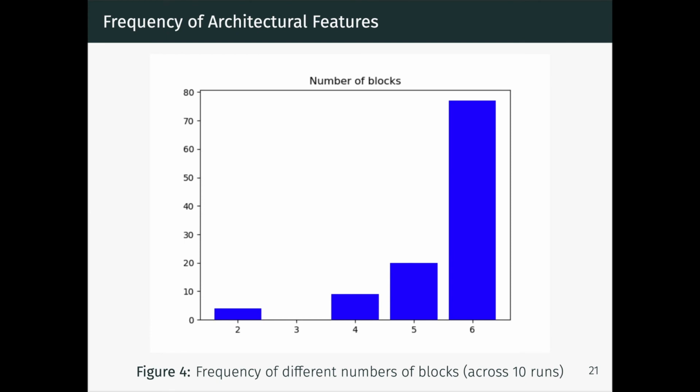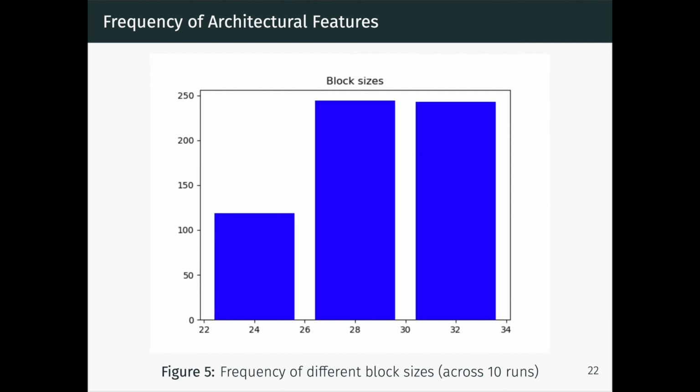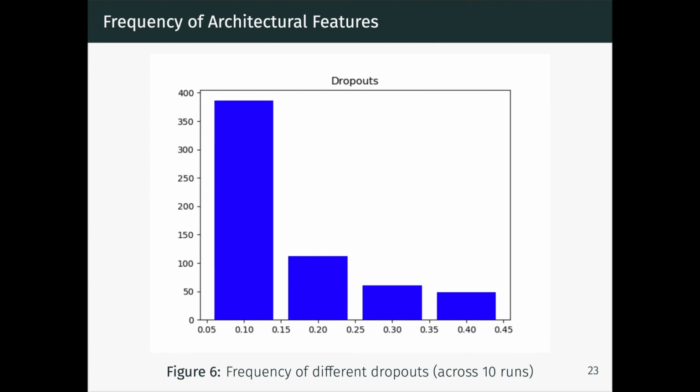We now analyze briefly the type of architectures that tend to be selected by the novelty search algorithm. For instance, in this figure, we see that the novelty search algorithm tends to select networks with a higher number of residual blocks. This is perhaps unsurprising. We also see that the novelty search tends to select the higher block sizes within the range we are considering. We also observe that smaller dropout values within the residual blocks tend to be selected more often.